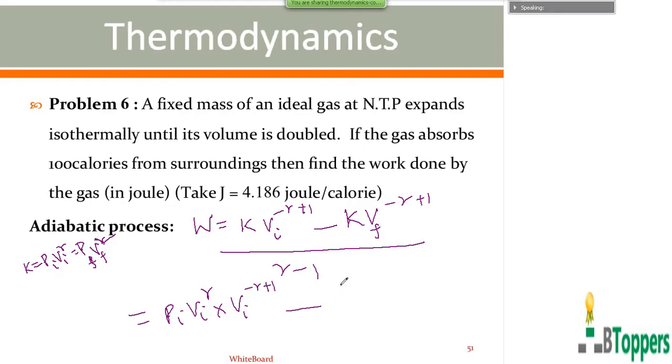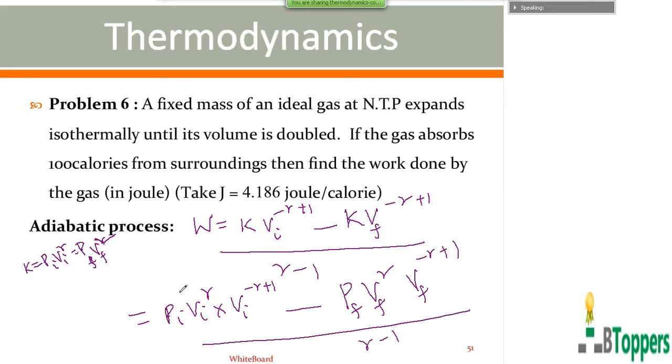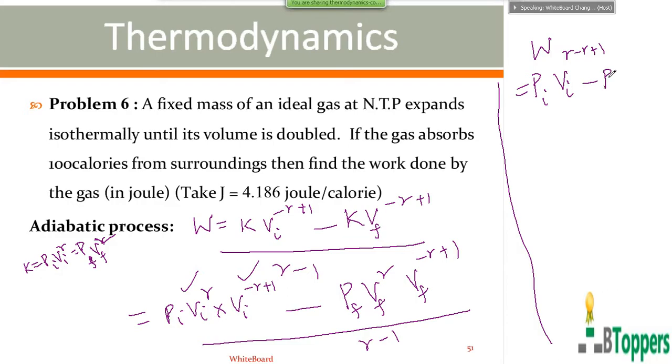In the second term, we can write K equal to Pf Vf power gamma into Vf power minus gamma plus 1, by gamma minus 1. So Vi power gamma into Vi power minus gamma plus 1; you can add the powers. So Pi into Vi power gamma minus gamma plus 1 minus Pf into Vf power gamma minus gamma plus 1.